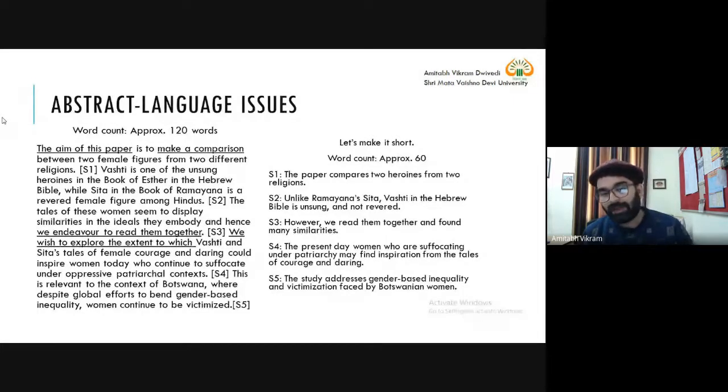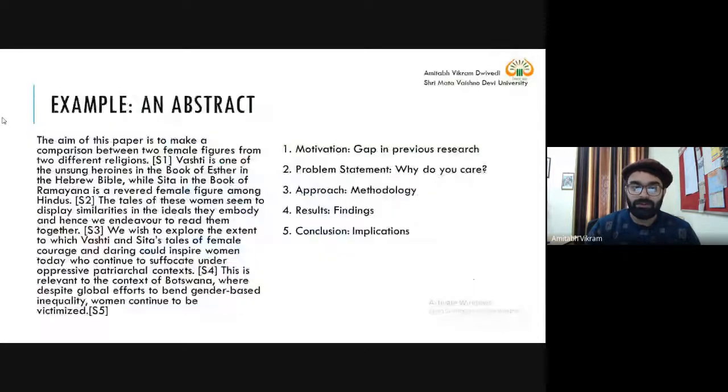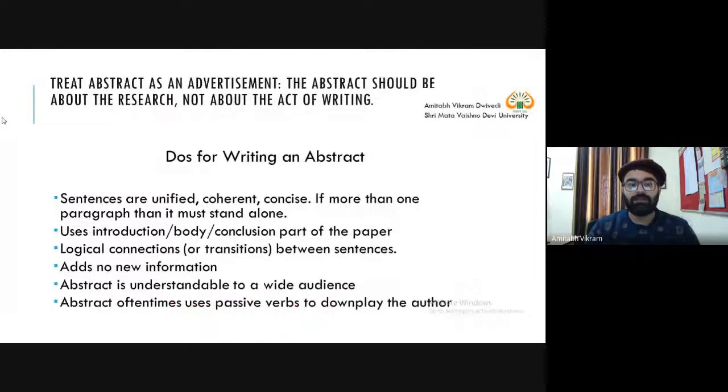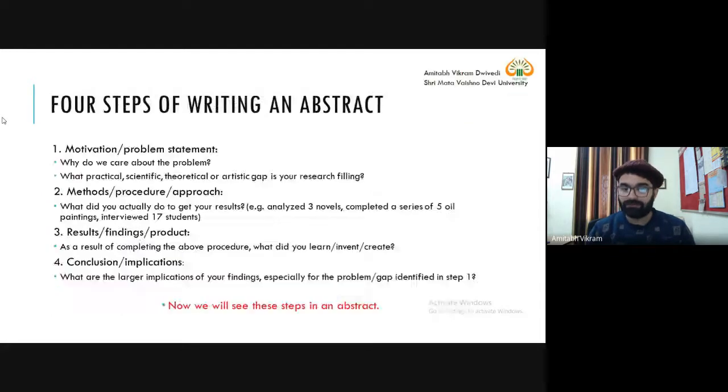Now you might find that sentence 5 is a violation of the dues for writing an abstract, because we discussed that we should not use passive verbs, the last point. But it also says that abstract oftentimes uses passive verbs to downplay the author.